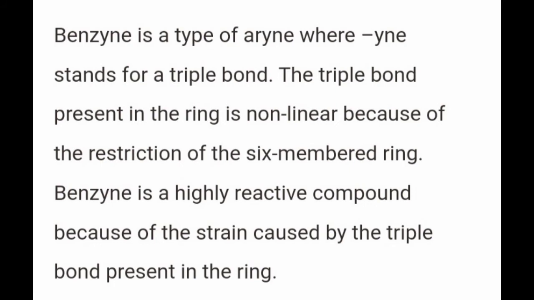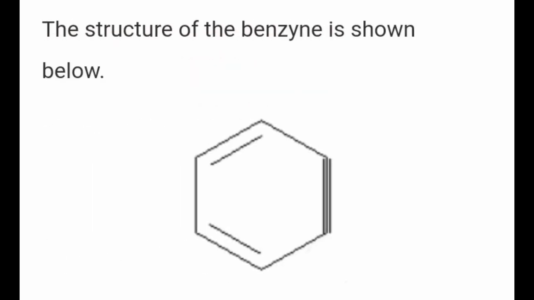You also already know benzyne is a type of yne that contains a carbon-carbon triple bond in its structure. The triple bond present in the structure of benzyne is non-linear because of the restriction of the 6-membered ring. Benzyne is a highly reactive compound because of the strain caused by the triple bond present in the ring. Because when the triple bond is formed in the aromatic ring, there is a formation of strain in bonds. Therefore, benzyne is a highly reactive compound. Therefore, this formation of benzyne in the benzyne mechanism is one of the important steps to initiate the mechanism. You can see the structure on screen.